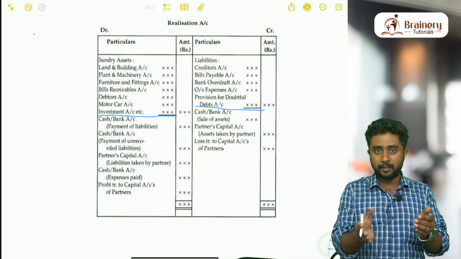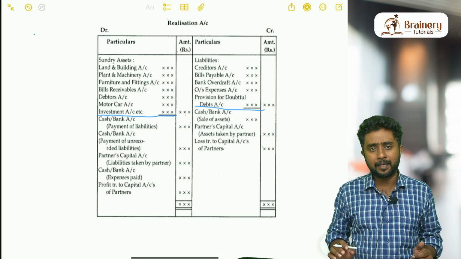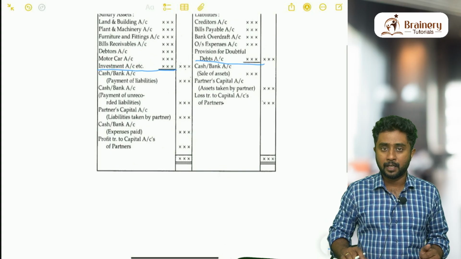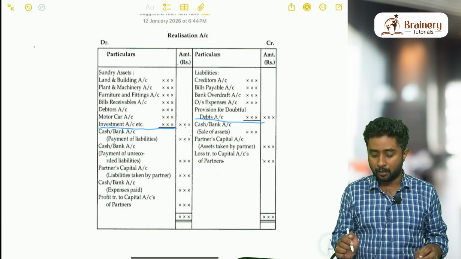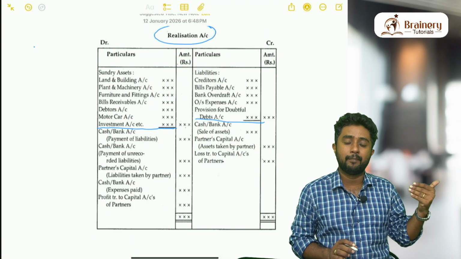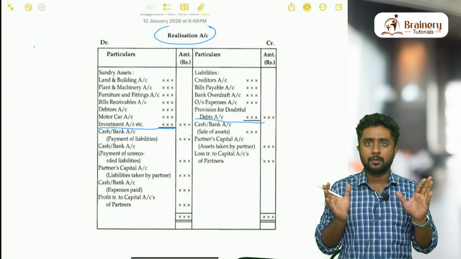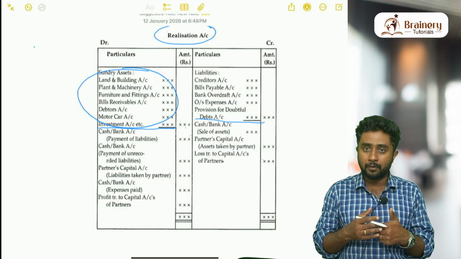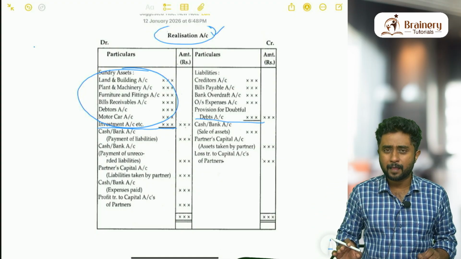So when you convert this transferring part into an entry, what will be the entry? How to make an entry? Whatever is written on the debit side of this account, obviously left side is debit side. So when you are passing the entry for this, that particular account, that means here realization account is what we have made. So realization account should be debited in that entry. So those who don't know how to pass the entry, this is a shortcut. So simple only, if you have written anything on the debit side of this account, when you are converting it into an entry, that account should be debited.